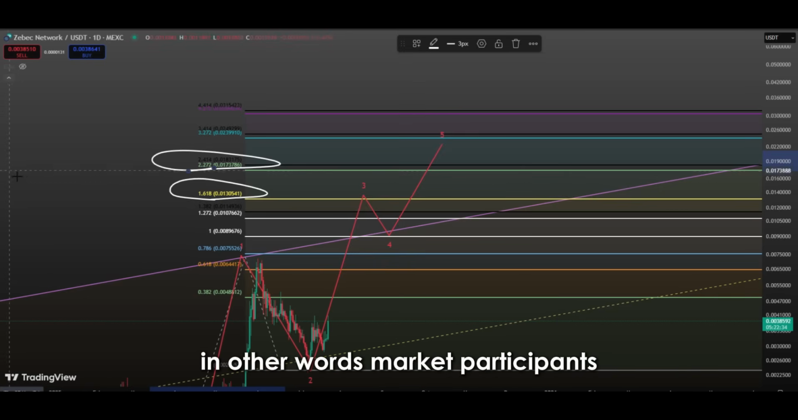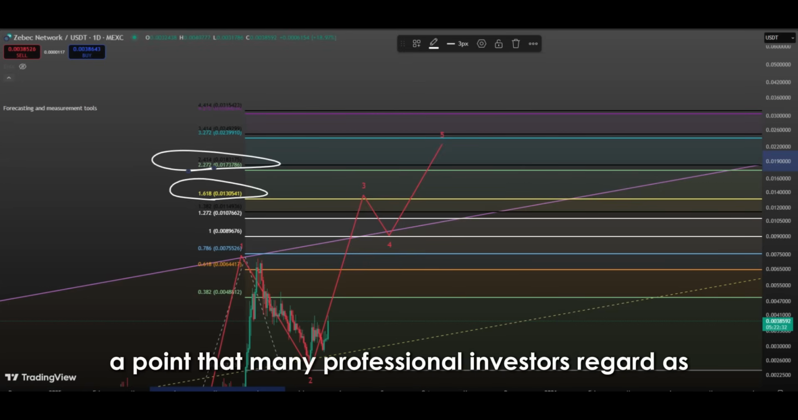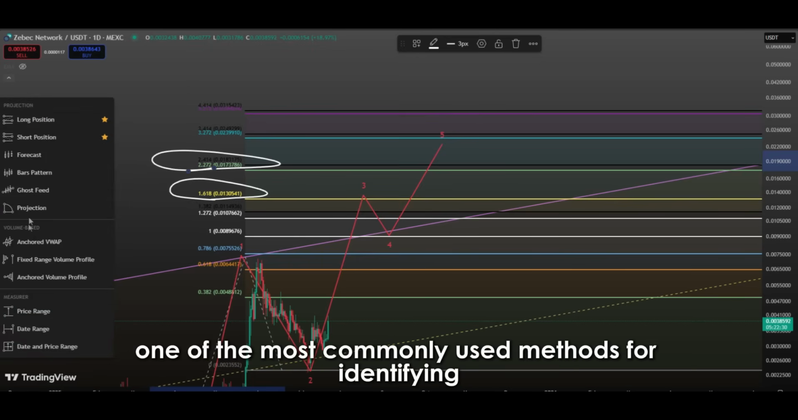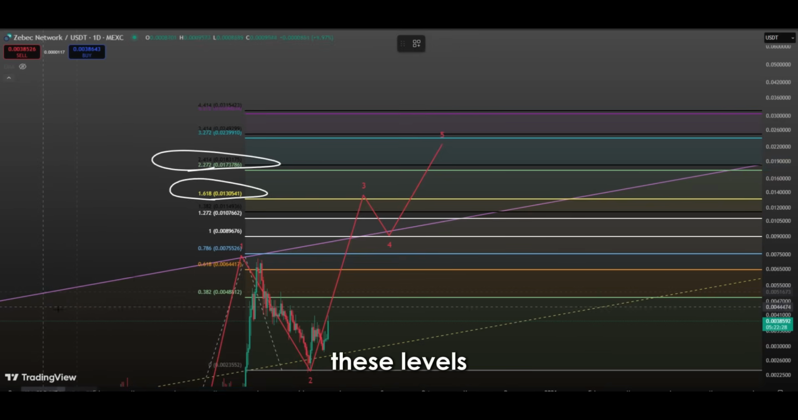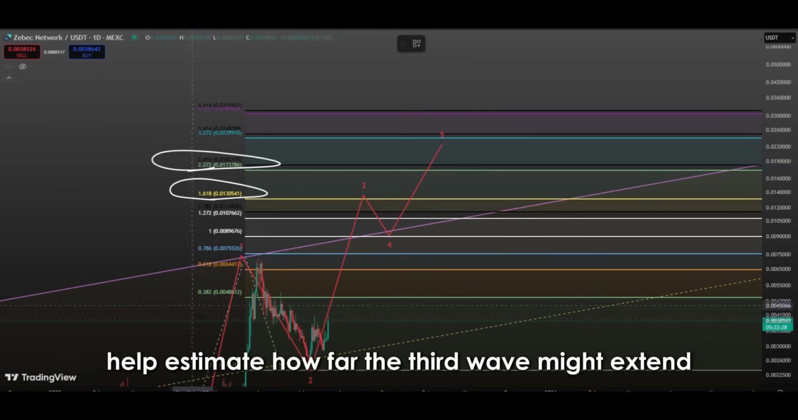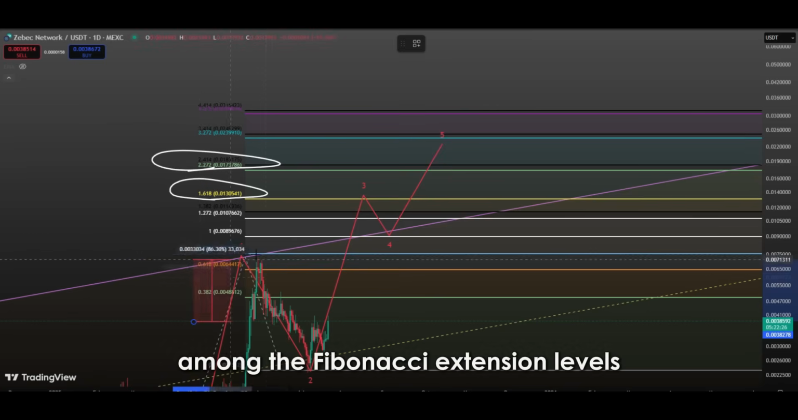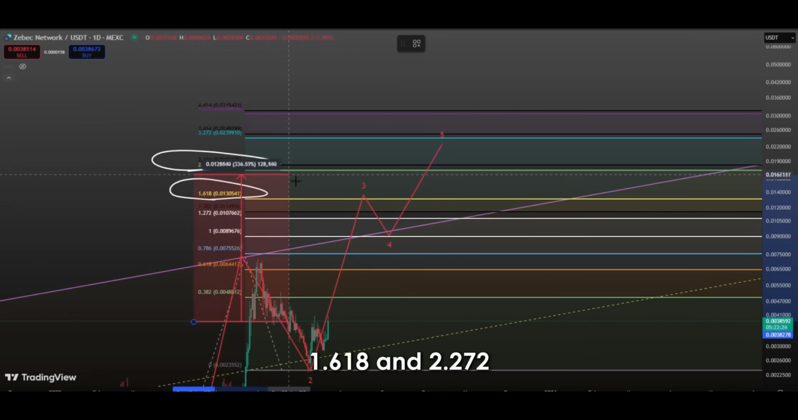In other words, market participants may be at the early stages of the third wave, a point that many professional investors regard as the safest and most profitable phase of a trend. One of the most commonly used methods for identifying third wave target levels is Fibonacci extension levels. These levels help estimate how far the third wave might extend based on the distance between the first and second waves. Among the Fibonacci extension levels, 2 critical zones stand out: 1.618 and 2.272.